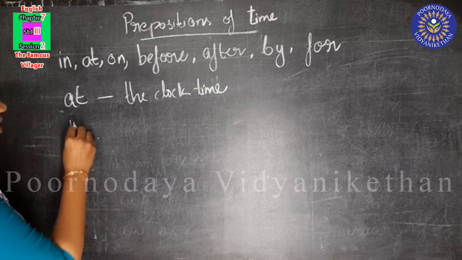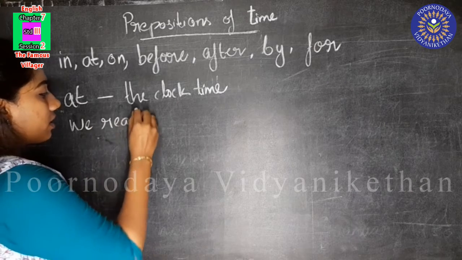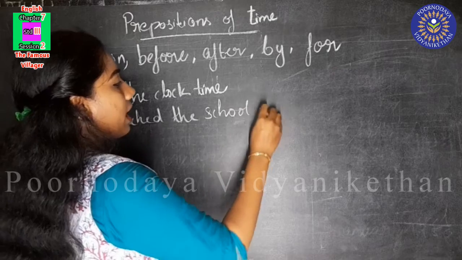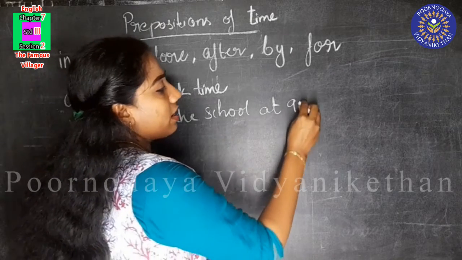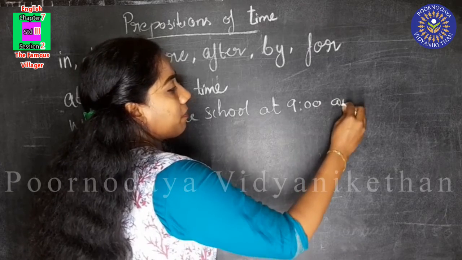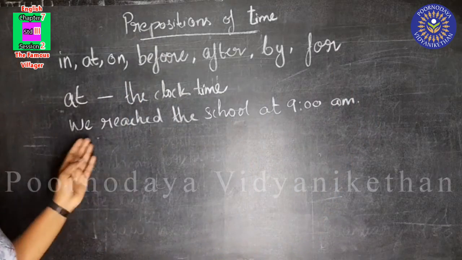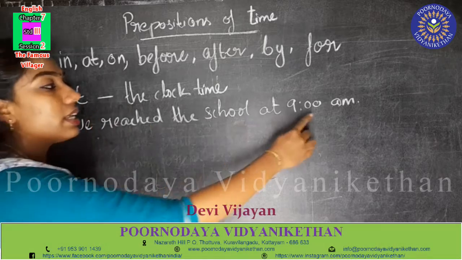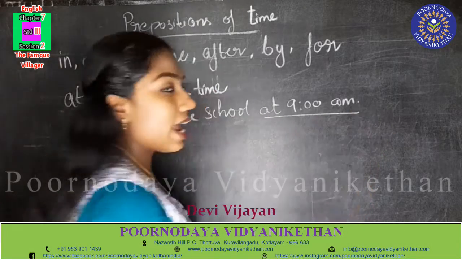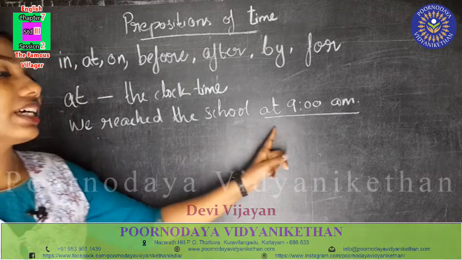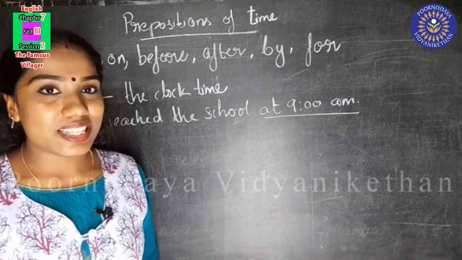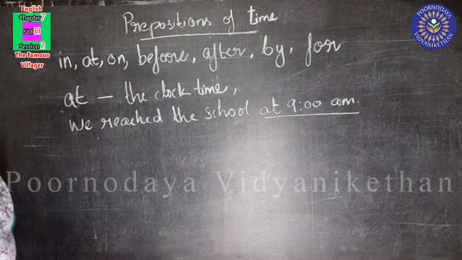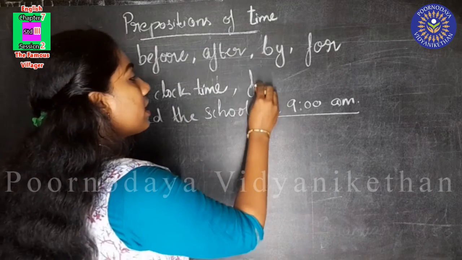See this, children. We reached the school at 9 a.m. Here we used at with the clock time. Did you understand, children? Now we can use at with festivals.